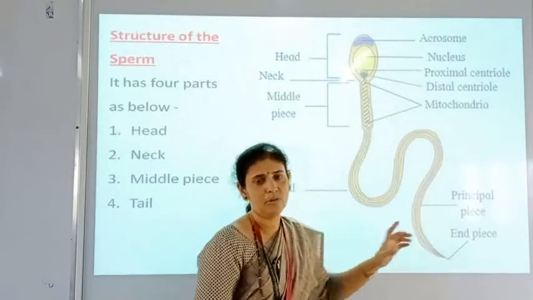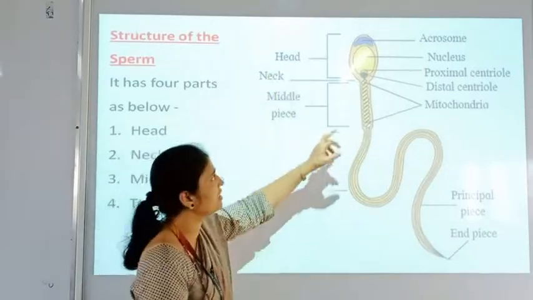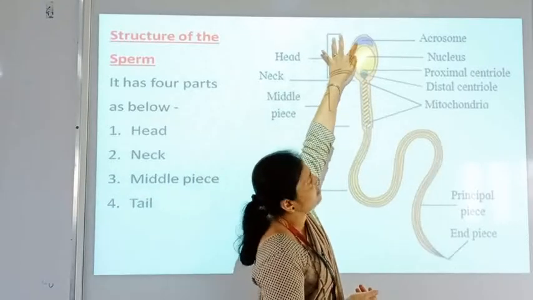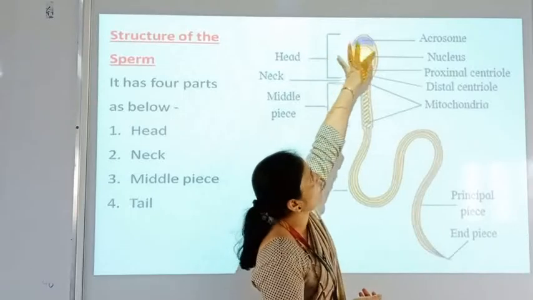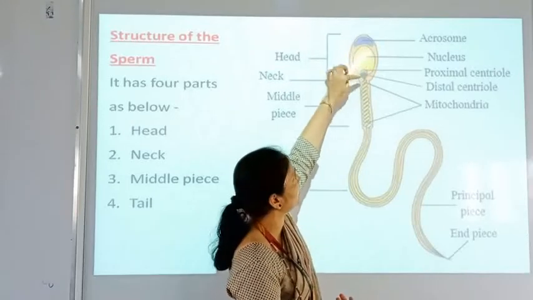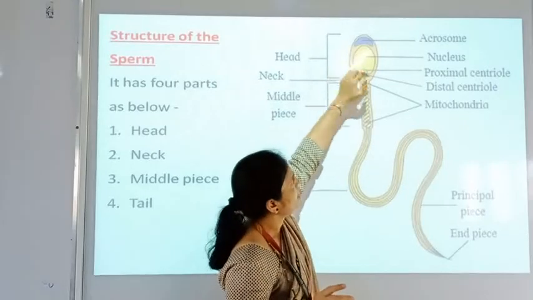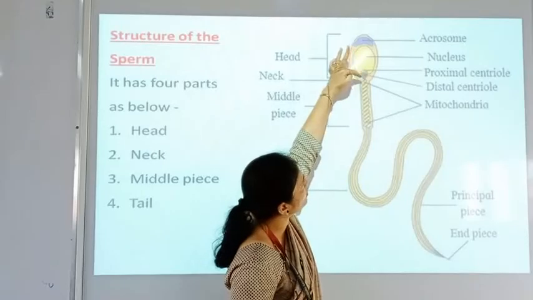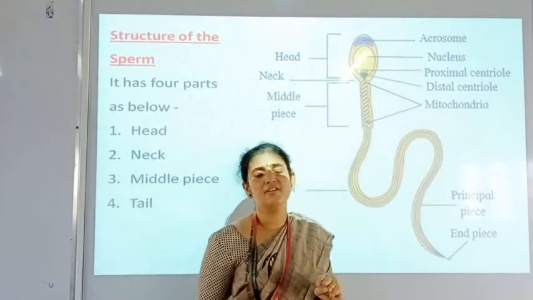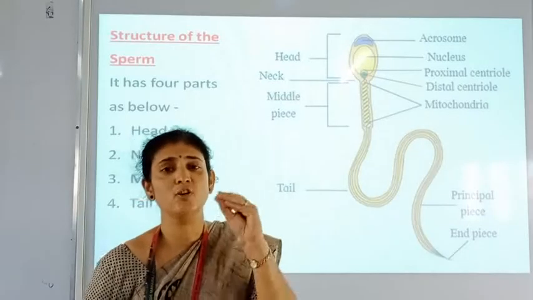tail region that we have to see. So in this head region we have to see the blue colored region that is called the acrosome, and this is the nucleus, oval shaped nucleus, and in the head region there are two centrioles present here. One is the proximal centriole, and this is the distal centriole. The centrioles' function is that they are required for the division of the cell.